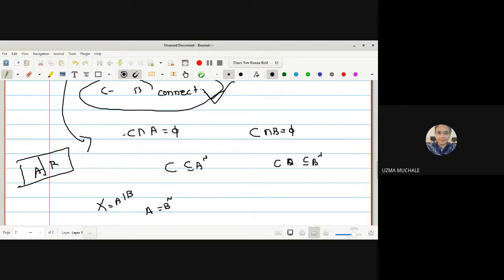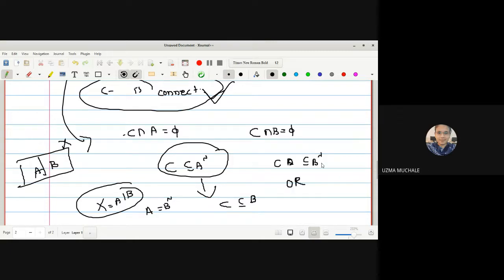X is separated by A and B means what? This is A, this is B, and this is your whole set X. What is the complement of A? B. The complement of B is A. So if X is separated by A and B, it means that A is equal to B complement. From this statement, I can write C is contained in B, or, since B complement means A, C is contained in A. And hence the result.